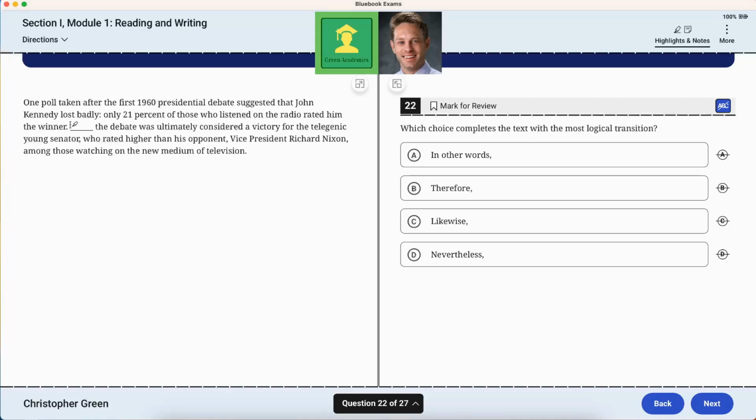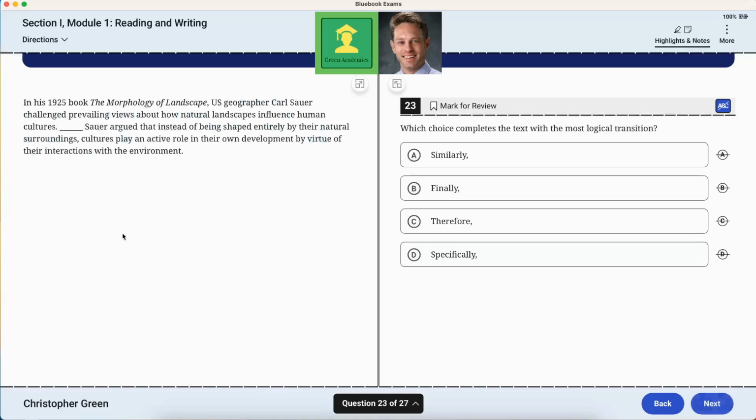So, these are opposites. If you listened to the radio, you thought Kennedy lost. But the telegenic young senator, who is of course Kennedy himself, got rated higher than his opponent if you were watching television. So since the second part goes against it, it could have been however, or even but. In other words, therefore, likewise, nevertheless. It has to be nevertheless. That's the only one that's effectively an opposite.